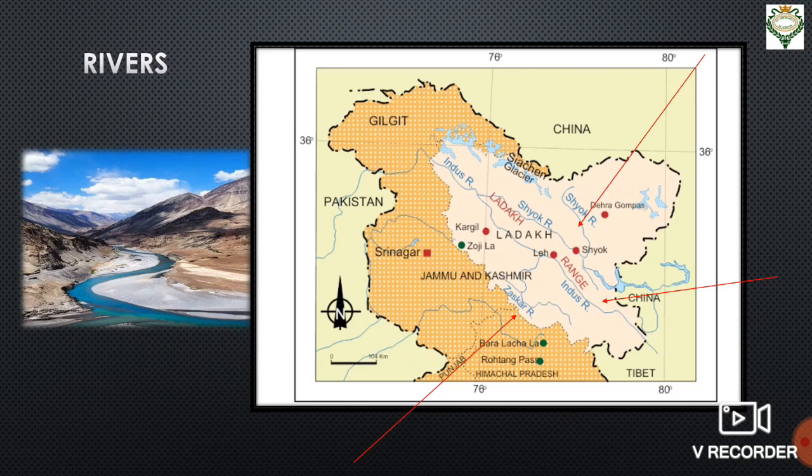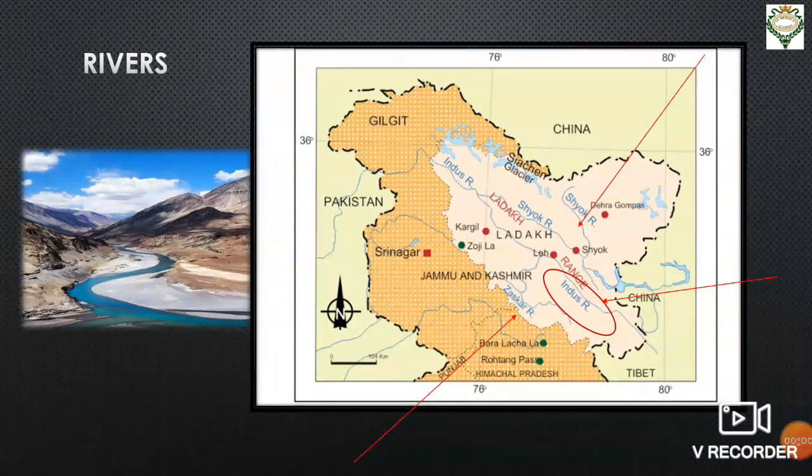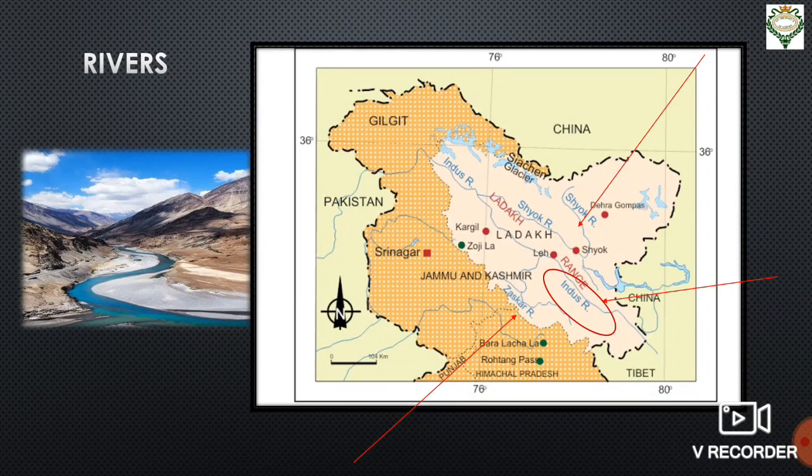This Ladakh region is drained by river Indus, as you can see over here. River Indus flows through this region along with its tributaries like Shyok, Zanskar, Nubra and Suru.